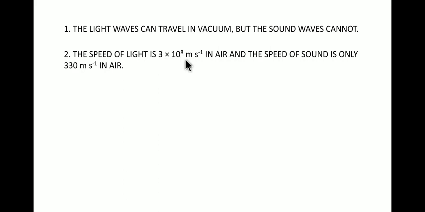That means 3 lakh kilometers per second in air, whereas the sound can only travel 330 meters per second in air. So we can understand that the speed of light is very, very high compared to the speed of sound. So the speed of light is much greater than the speed of sound.